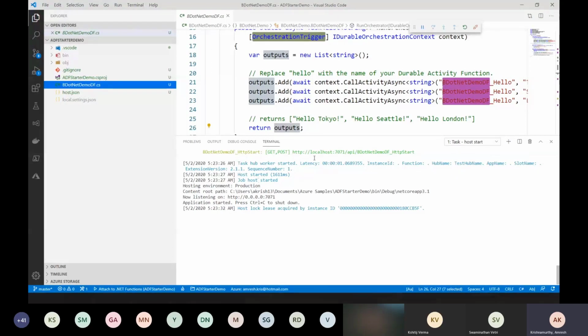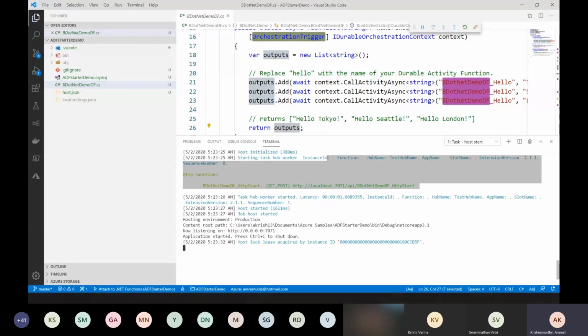So if you see, it is running the function, and we can see a local HTTP endpoint here.